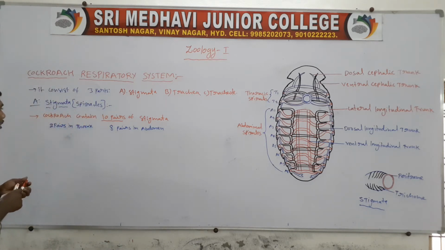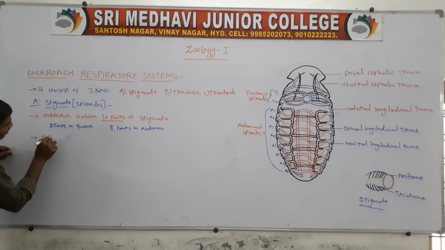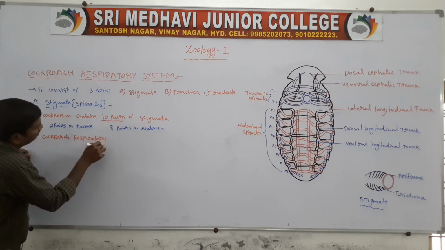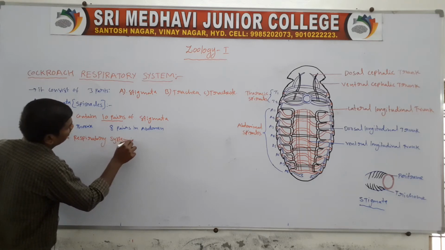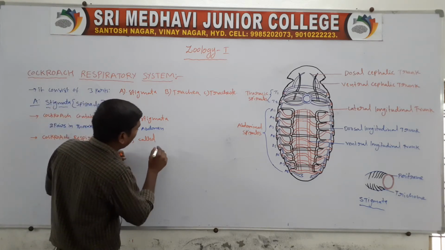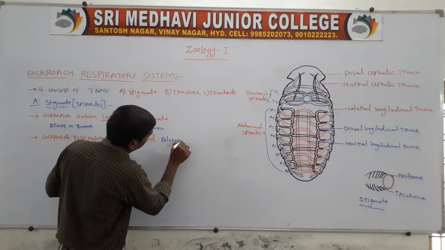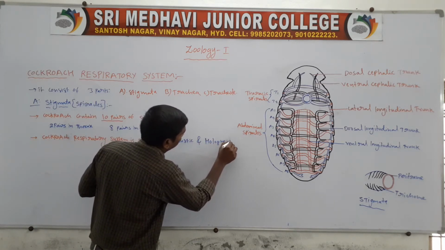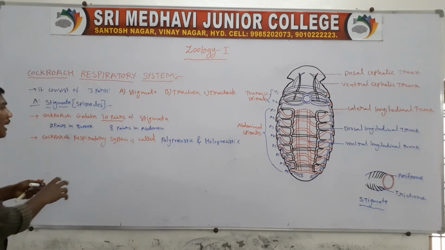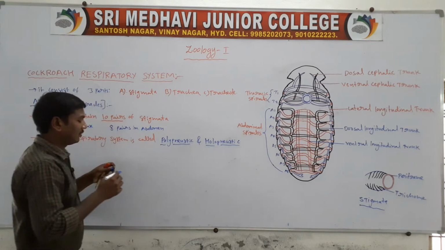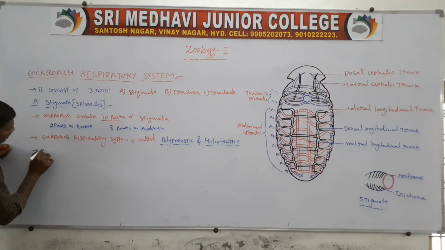Next, the cockroach respiratory system is called polynucleatic and holonucleatic respiration. The first one is polynucleatic.